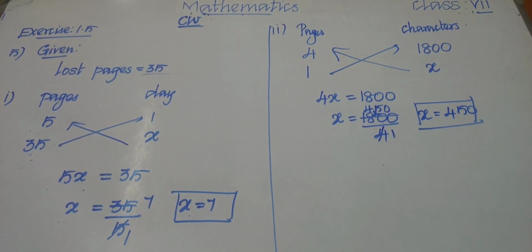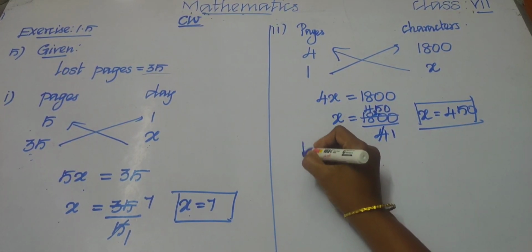In one page there are 450 characters. But what is asked in the question? If 4 pages contain 1800 characters, how many characters were lost? So we need to find for 35 pages, right? In 35 pages, how many characters were lost? Let us find this again by the unitary method.